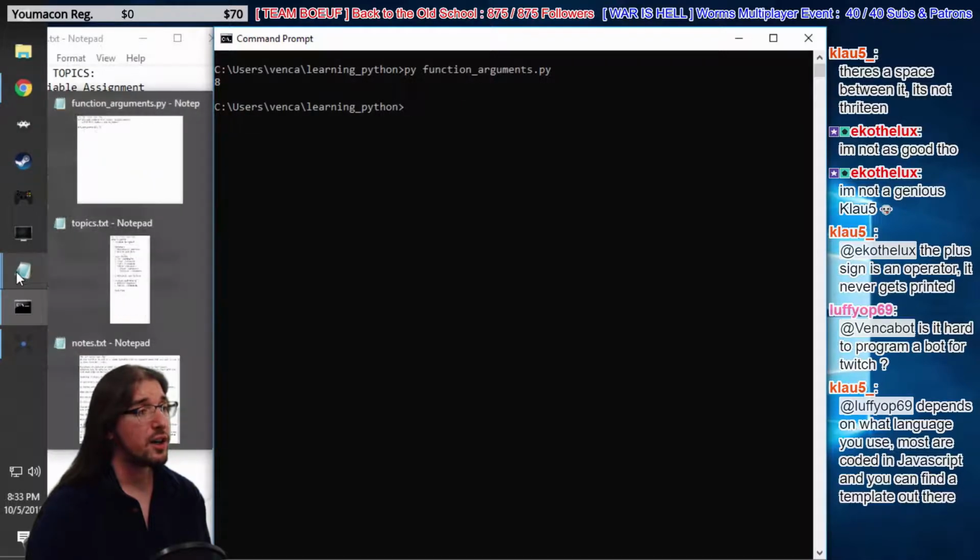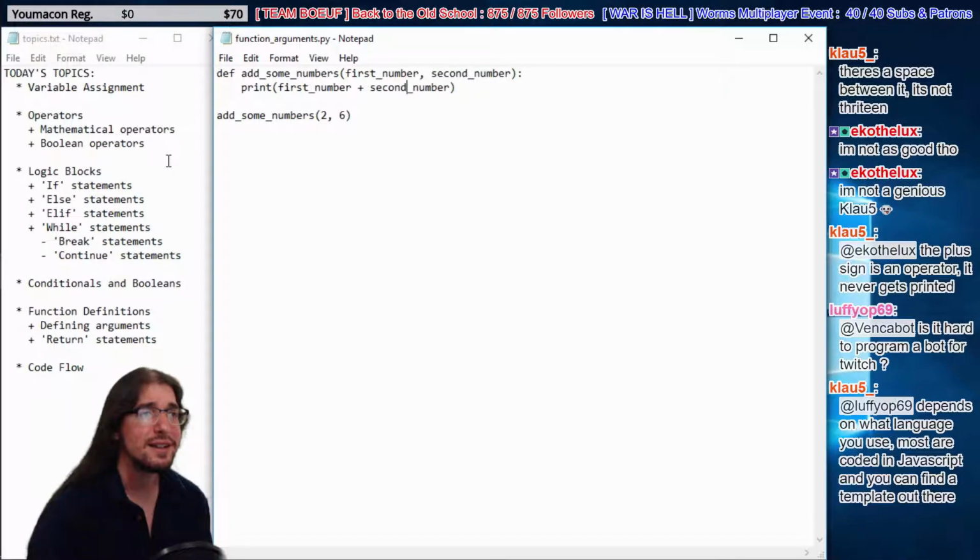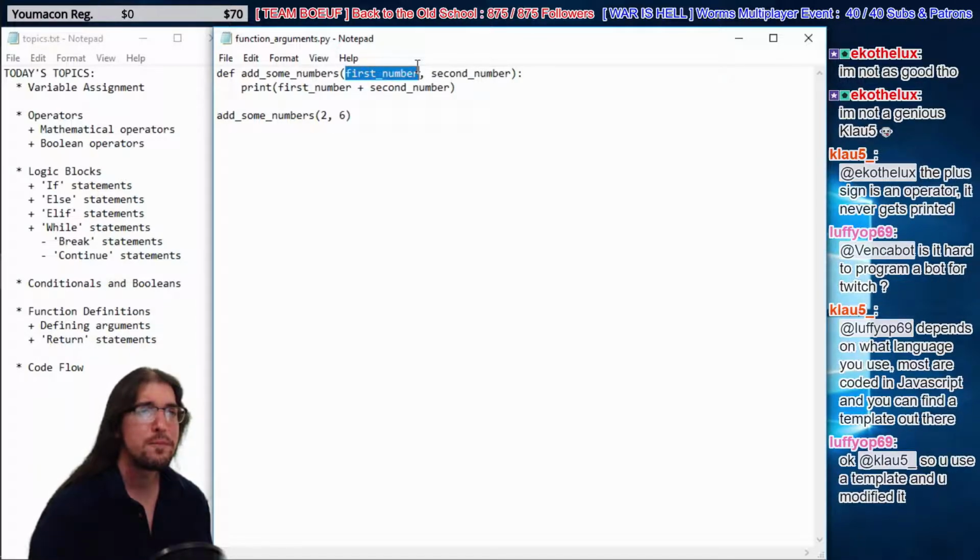Okay, so we're kind of talking about arguments here, right? What does an argument mean exactly? Well, basically, you're defining these cool slots. You guys play FF7? You have materia slots, right? Well, here we have argument slots. We have 2 of them. And we can use this data we get in these slots inside the function. So we can add some numbers. We can add 5 and 5. We can add some numbers. We can do 10 and 7. So we're feeding this data into these slots. Then we're using that data in those slots right here.